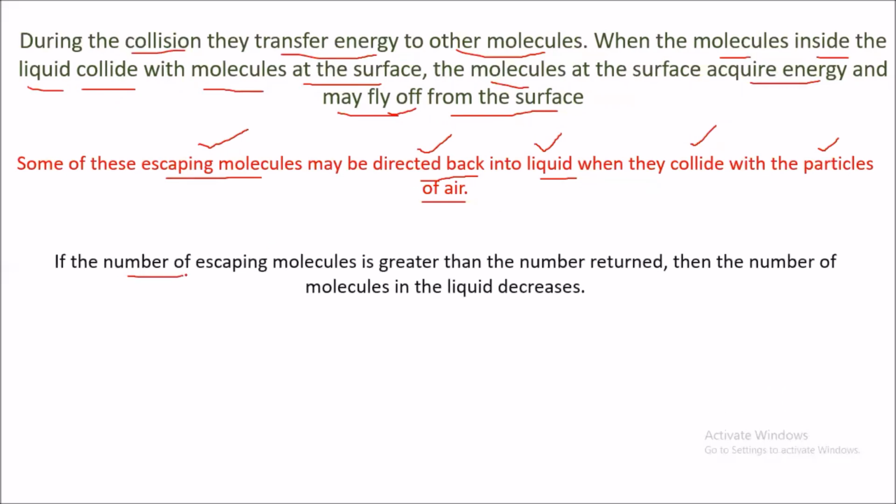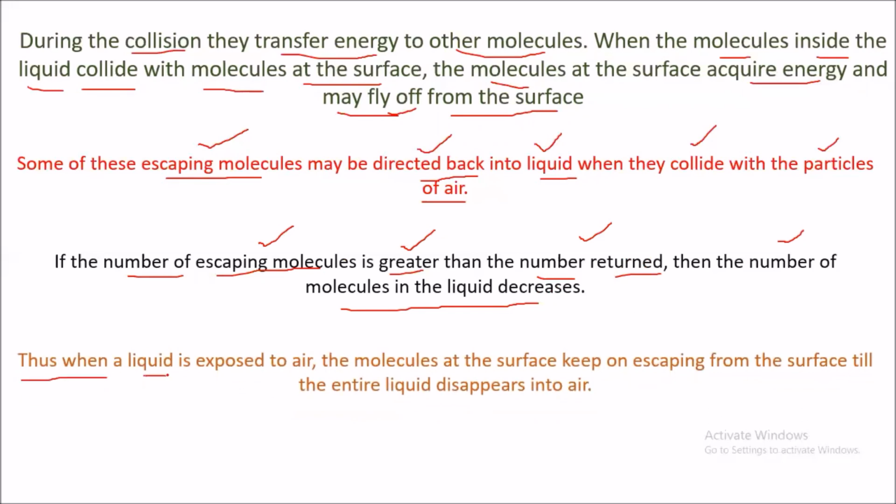If the number of escaping molecules is greater than the number returned, then the number of molecules in the liquid decreases. So when the number of escaping molecules is greater than the number returned, what happens? The liquid decreases.